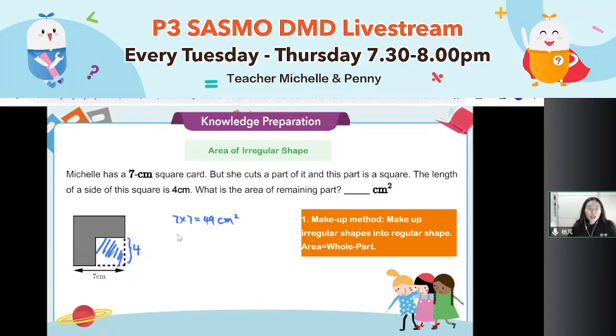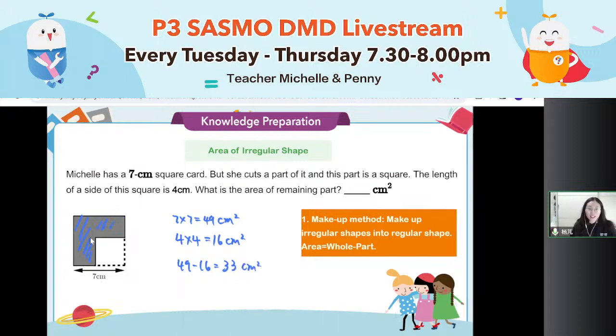This little corner should be 4 times 4, which equals 16 square centimeters. Now the whole card is 49, and this little corner is 16. If I use 49 minus 16, I have found the remaining part, the shaded part, which equals 33 square centimeters.